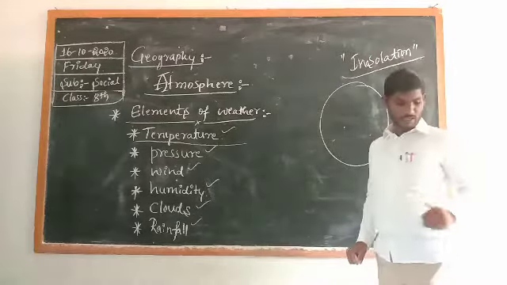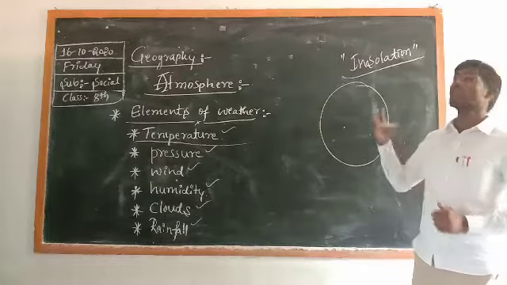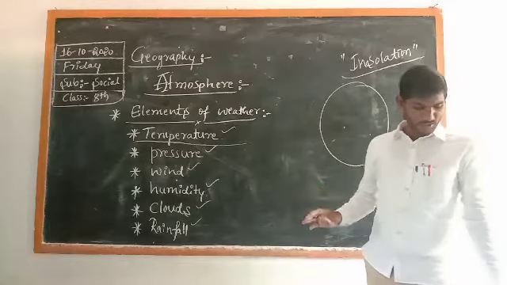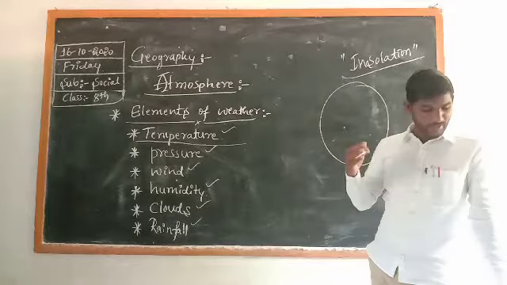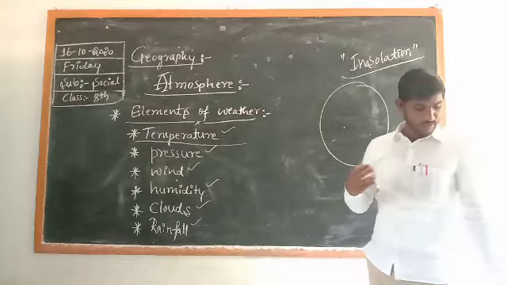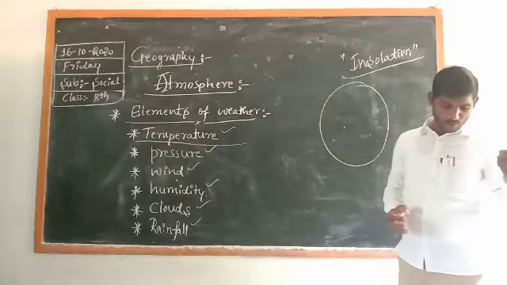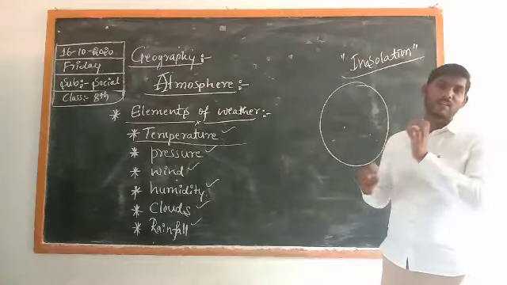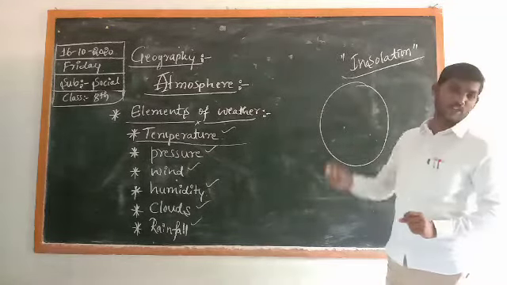What is the meaning of insolation? Insolation means incoming solar radiation. Radiation means rays. Insolation means incoming solar radiation from the sun to the earth. That is considered as insolation.